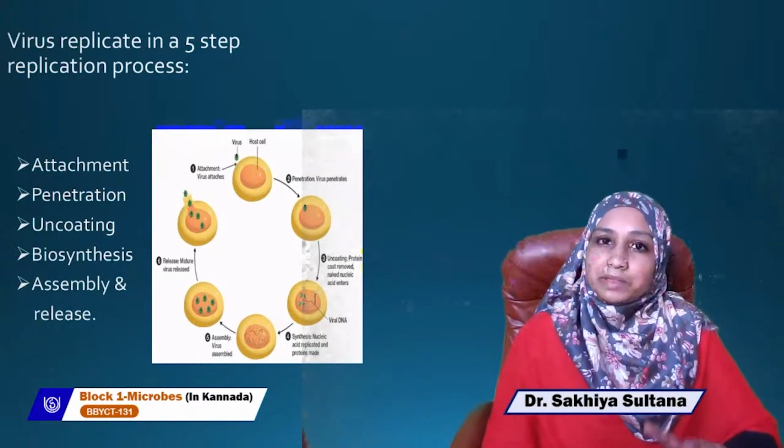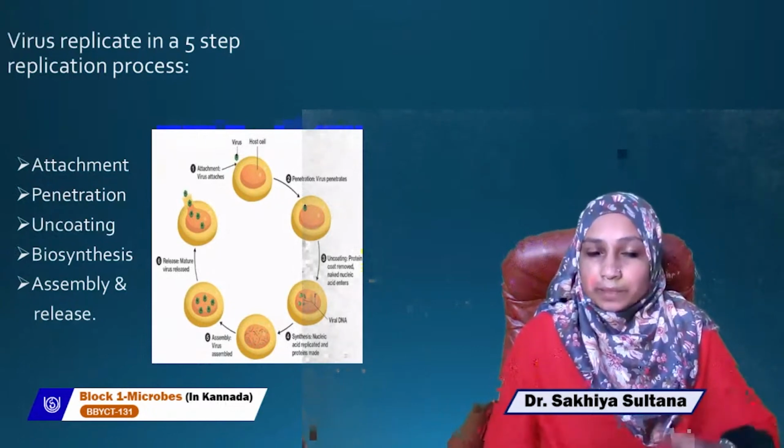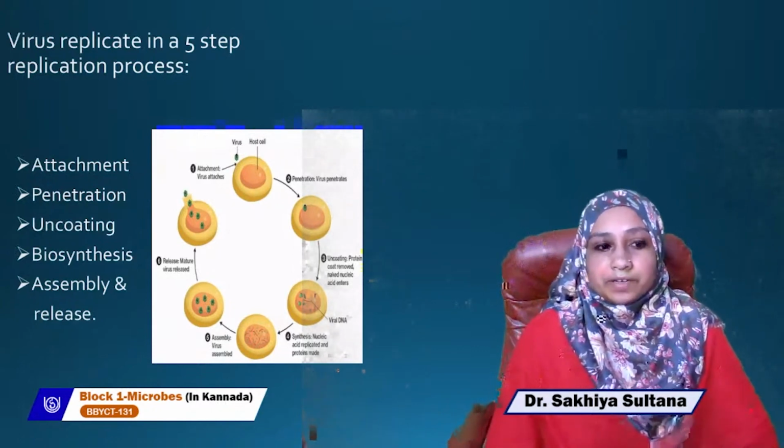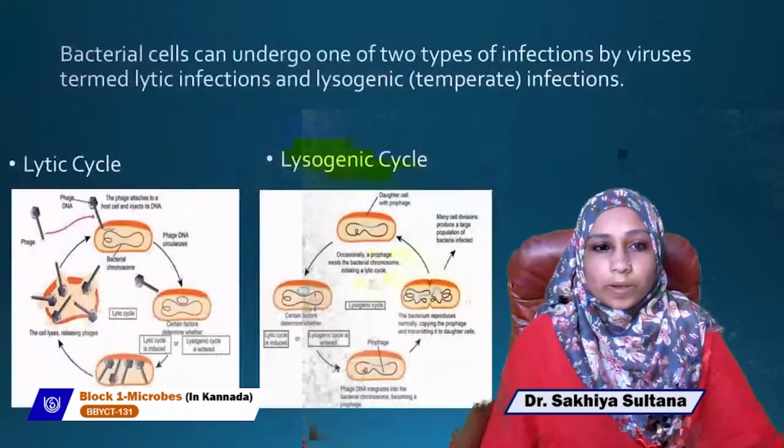Viruses assemble, and the virus particles are released. How? By killing the cell. By the lysis of the cell, these viruses are released. So these are the 5 steps in the replication process of a virus.